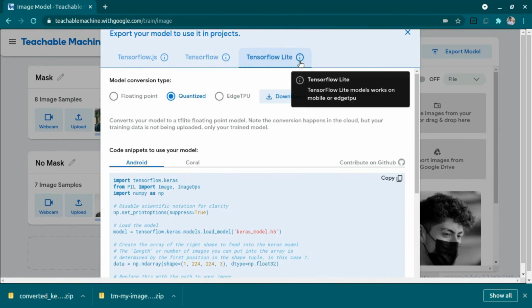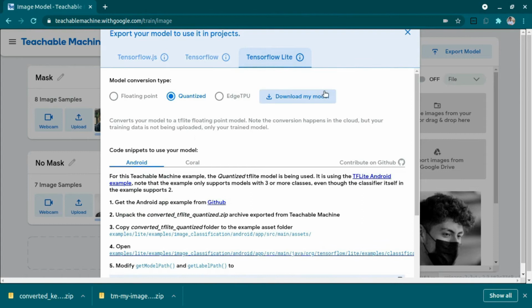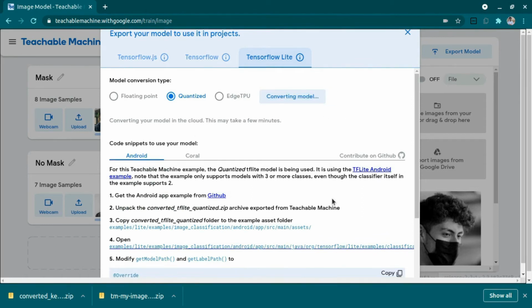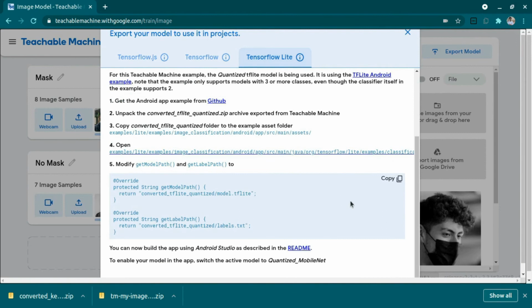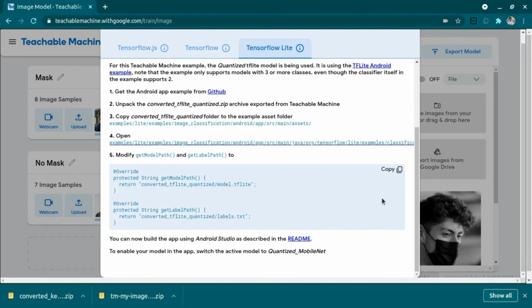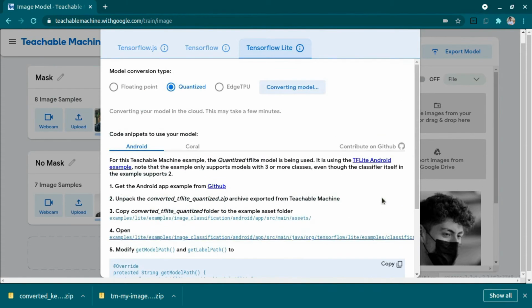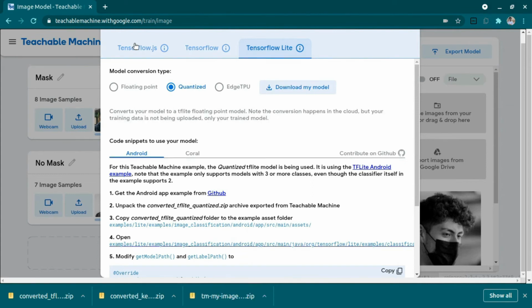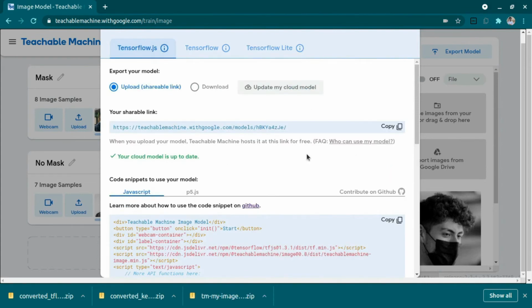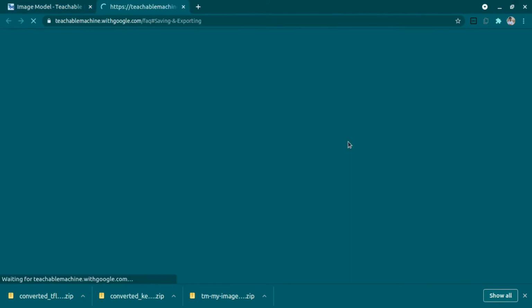And also there is one more, TensorFlow Lite. We can also convert it to a TensorFlow Lite model, and it is a very optimized model, and it can work on your mobile phones easily. You can just download this model and run the same model on your phone easily. So you can run the mask no mask model easily on your phone. For that you need to know a little of Android development. So yeah, that you can do. There are some FAQ which I think you should read before moving on in this project further.